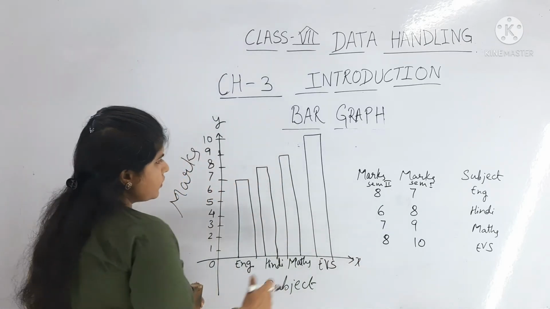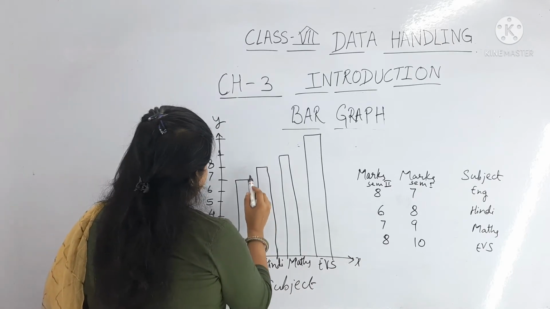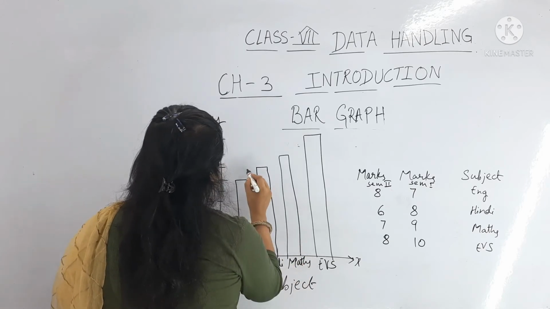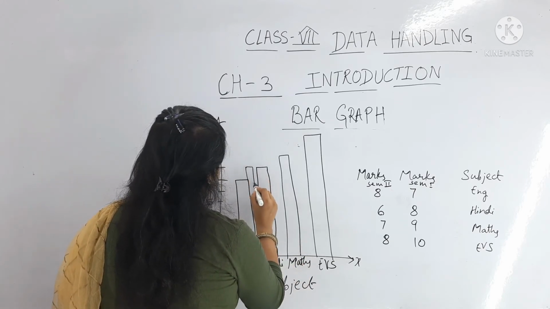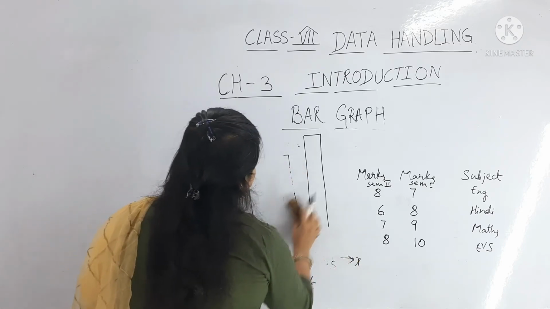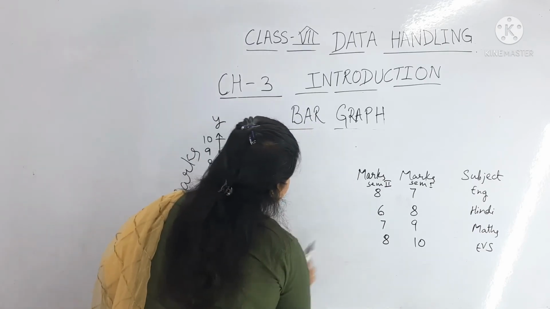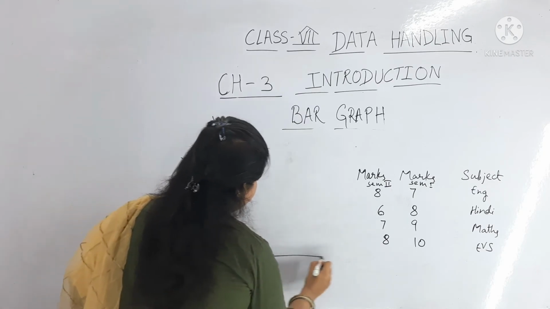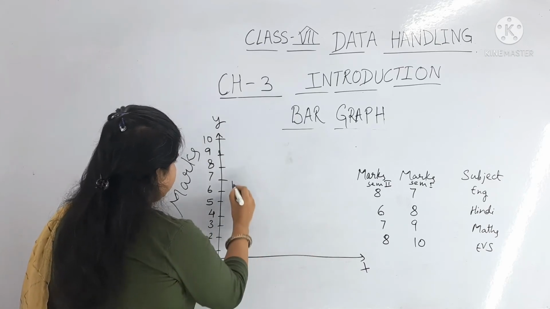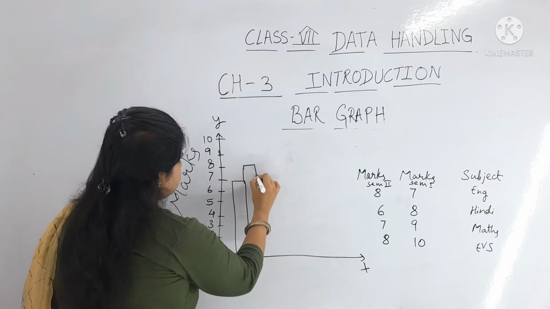Okay, so here you can plot. In semester 1 it is 7, in semester 2 it is 8. So you have to plot this double bar graph.